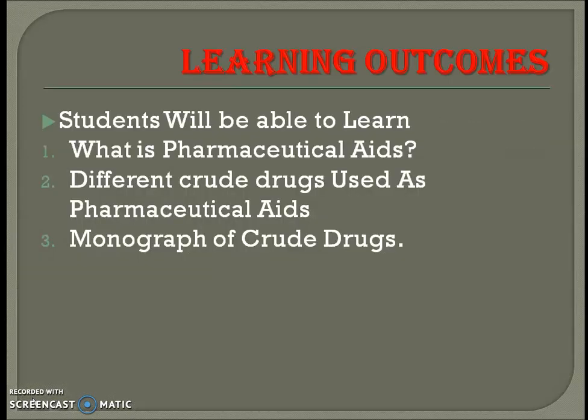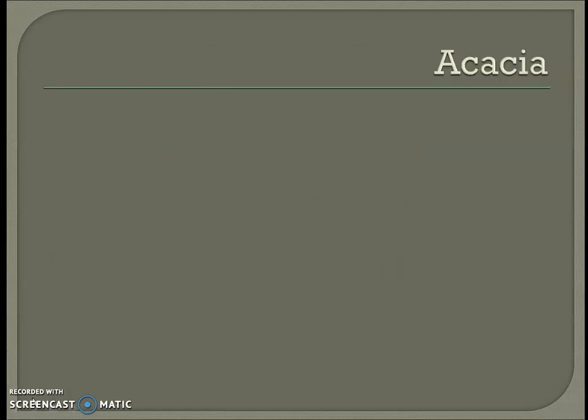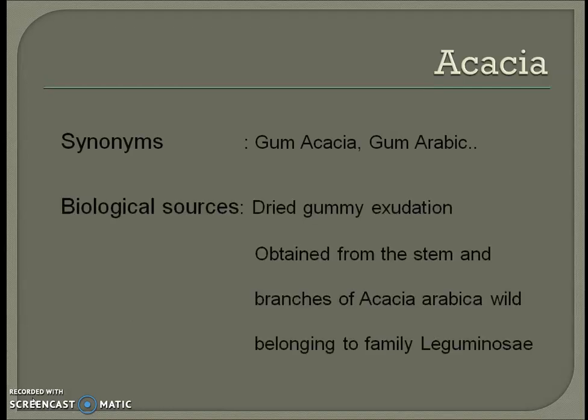Okay, so these are the learning outcomes. Student will be able to know what is pharmaceutical aid, different crude drugs which are used as pharmaceutical aids, and monograph of that crude drugs. So first we'll start with acacia. Synonym of acacia is gum acacia and gum arabic. Biological source: dried gummy exudation obtained from the stem and branches of Acacia arabica wild belonging to family Leguminosae.